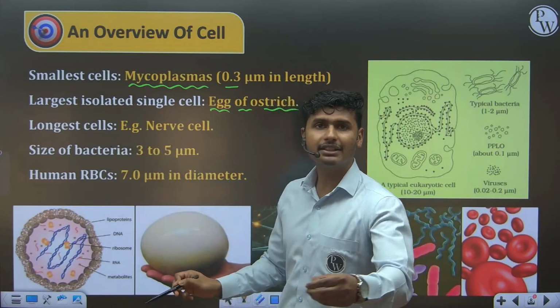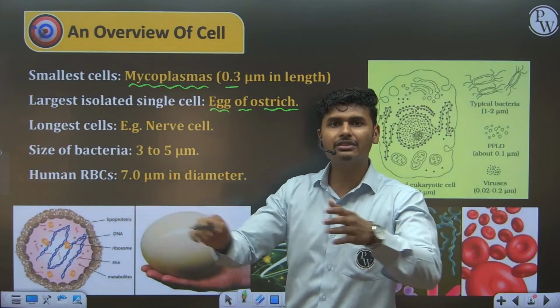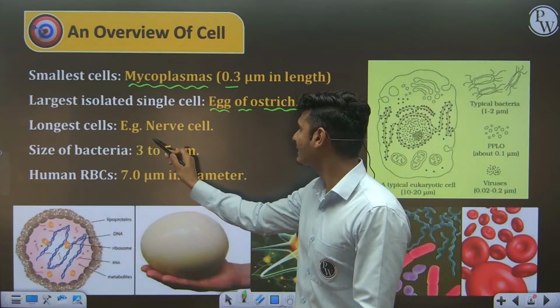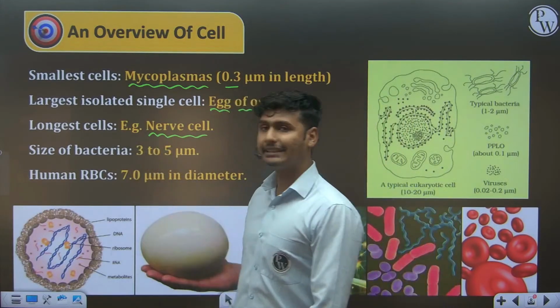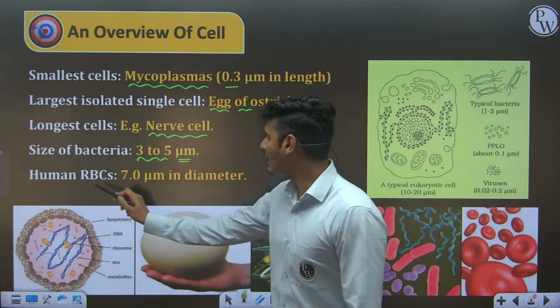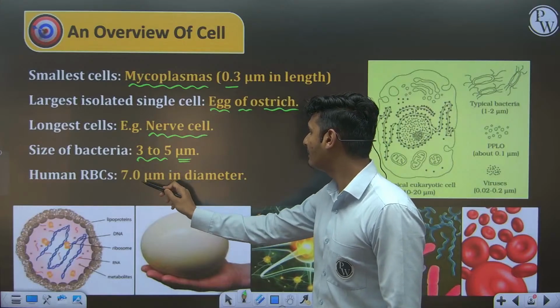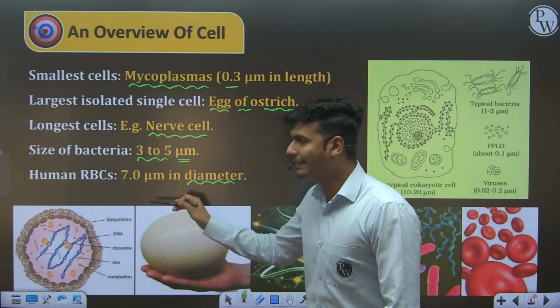Longest cell: just some time before I explained why the nerve cell is longest, because it has to carry impulses. So longest cell is the nerve cell. Size of bacteria, 3 to 5 micrometer, and human RBC is 7.0 micrometer in diameter. So look at the data.